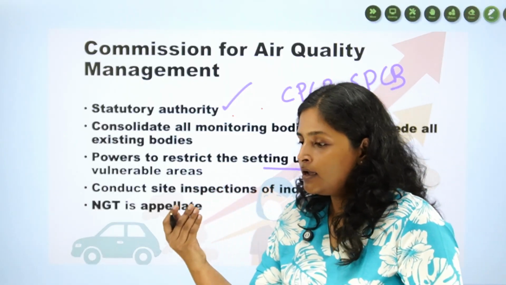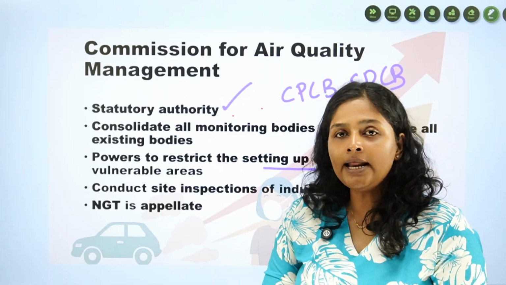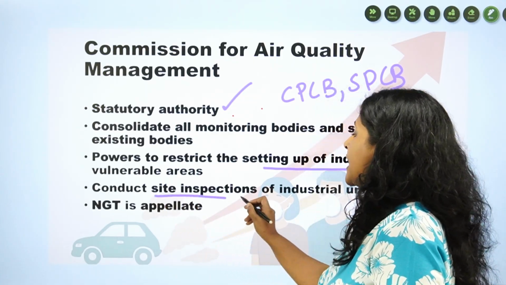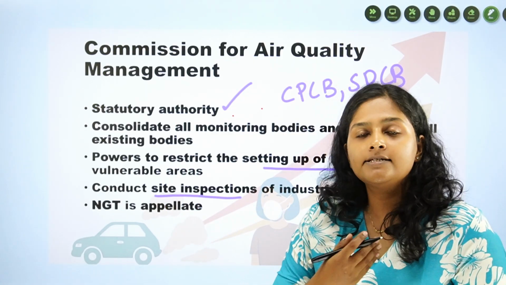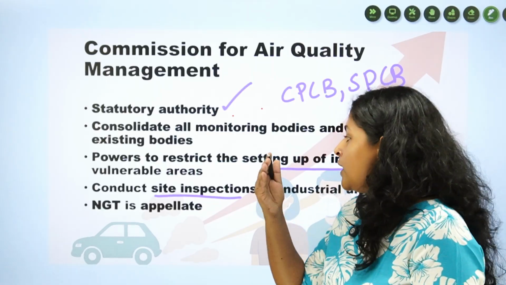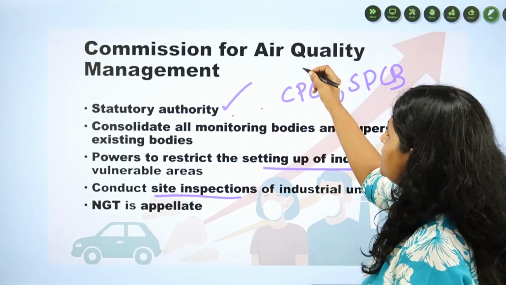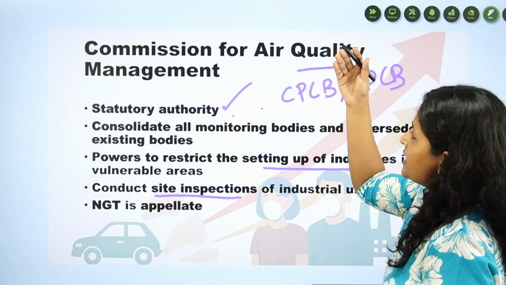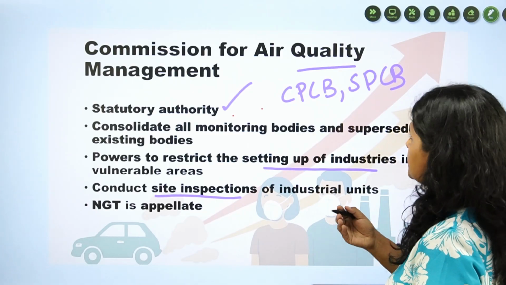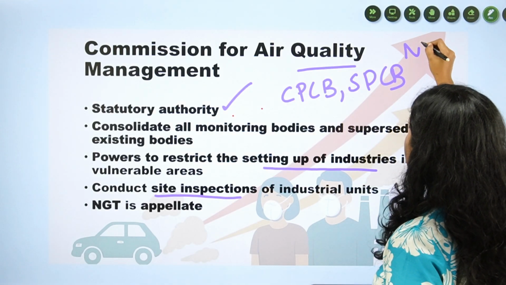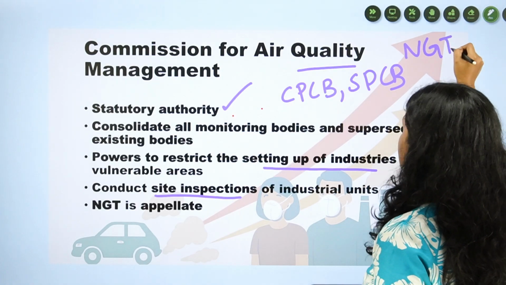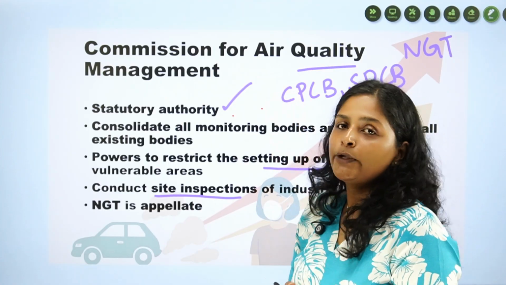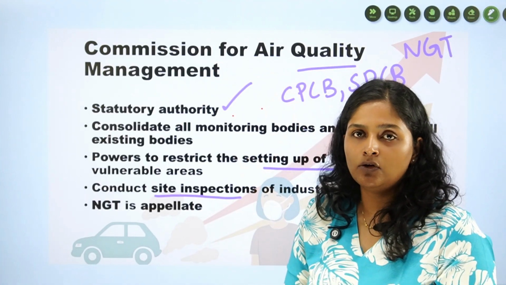Say it can prohibit an industry from setting up in NCR areas. It also can conduct site inspections on industry implementations. Also, the appellate body for cases involving CAQM is the NGT, or National Green Tribunal. No other civil courts hear the cases of CAQM. Only NGT can hear those cases.